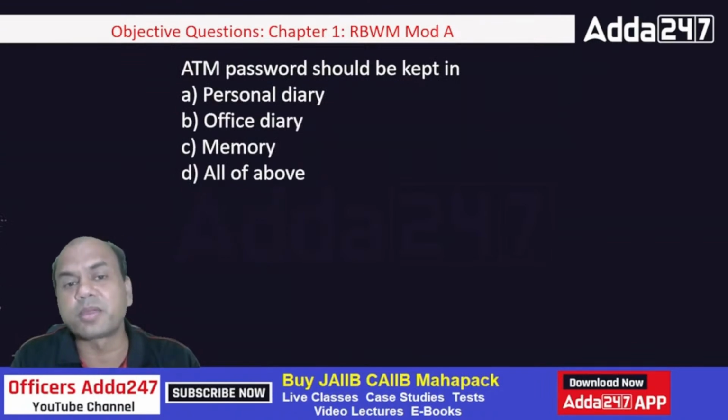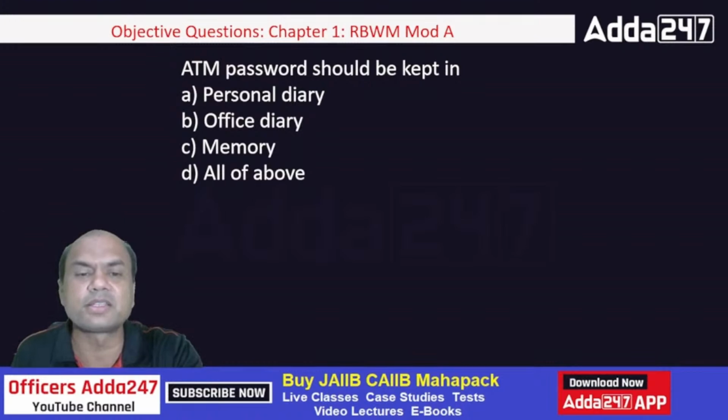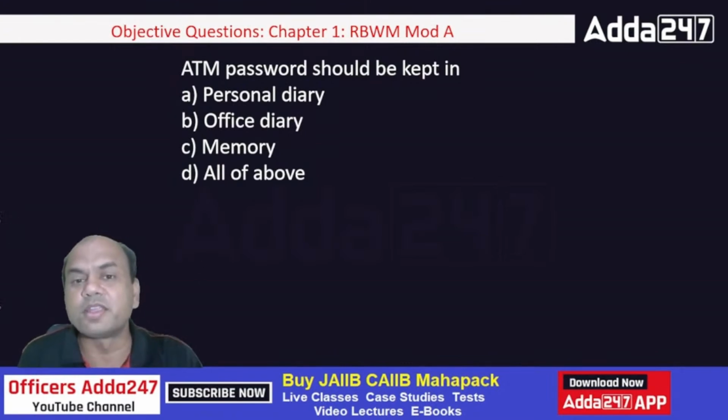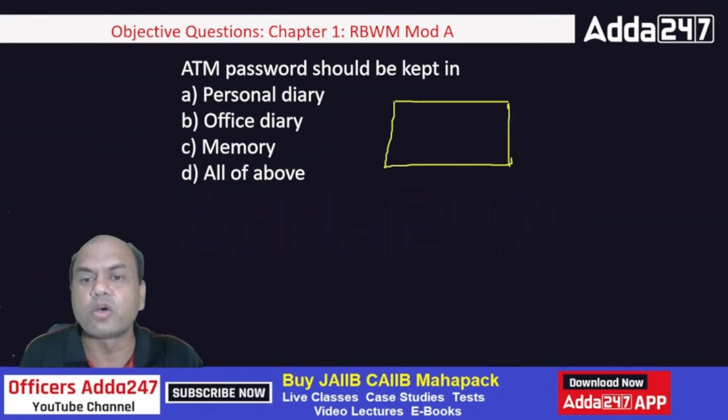ATM password should be kept in personal diary, office diary, memory, all of the above. Quite an interesting question, isn't it? So where will you keep this ATM password? You will write it in this personal diary, or I've seen many persons, where do they write? The card is there, this is the card, right? On the back side of this card, there is that place where your CVV number is written, right?